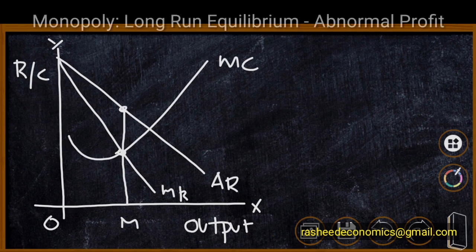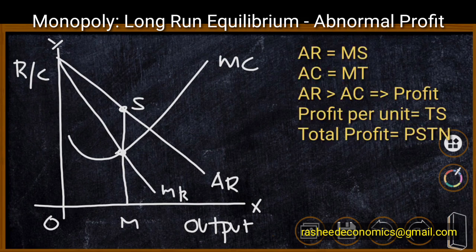We have average revenue and marginal revenue, and we have the equilibrium point, and equilibrium output is identified at OM. We have MS as average revenue. We know that under abnormal profit condition, average revenue is greater than average cost. Therefore, the average cost curve must lie below the average revenue curve, and it will be like this.